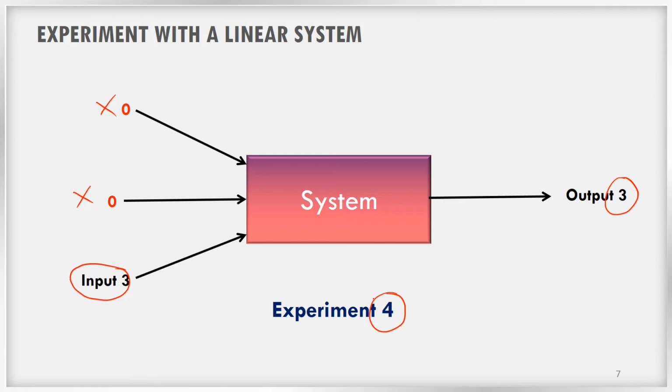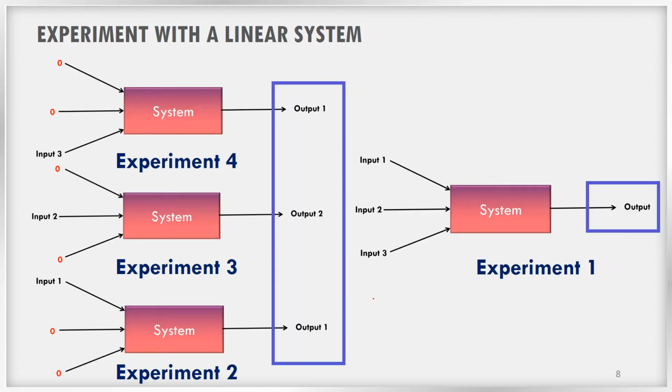Now if I want to call a system a linear system, then this system should obey a particular property. What is that? That is shown here. We have given input 1, input 2 and input 3 together to the system and I got an output in experiment number 1. In the other experiments, I have given individual inputs and I got individual outputs, output 1, output 2 and output 3.